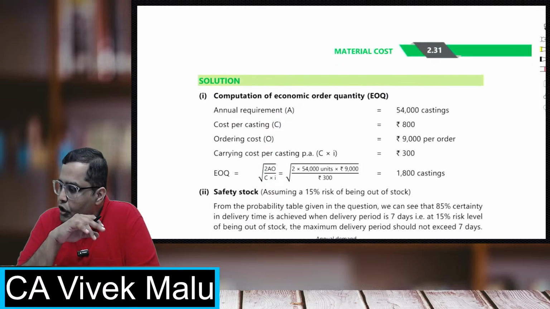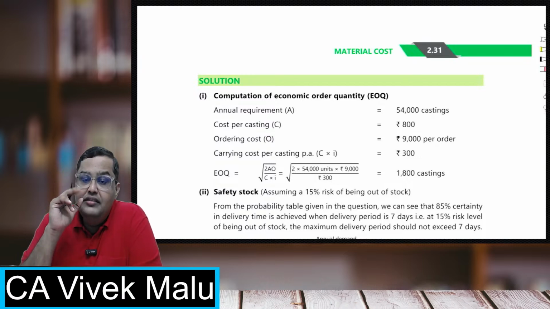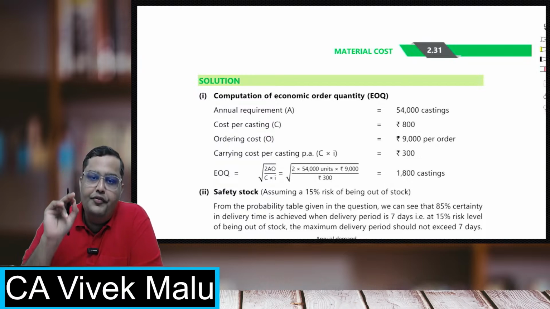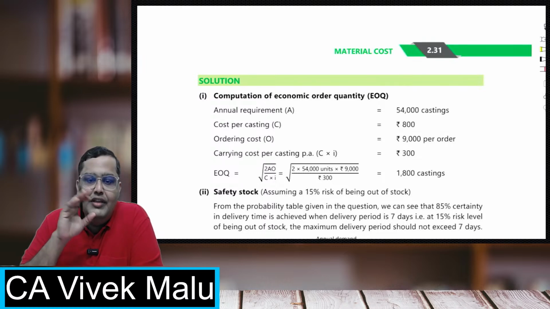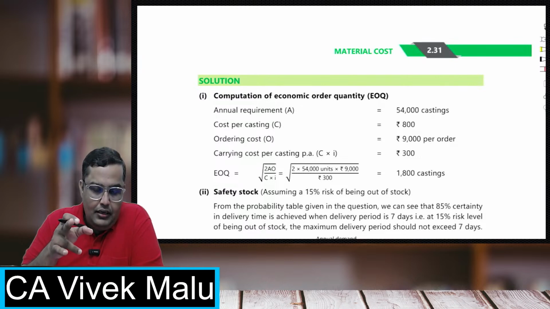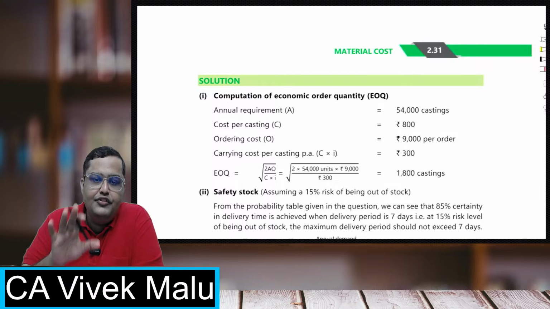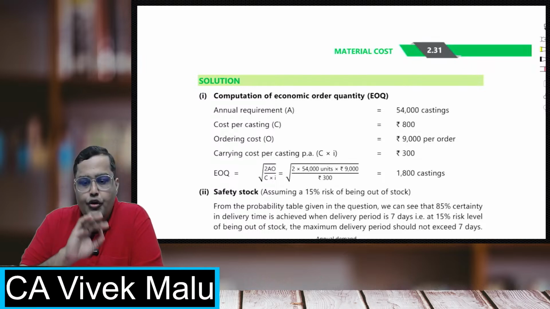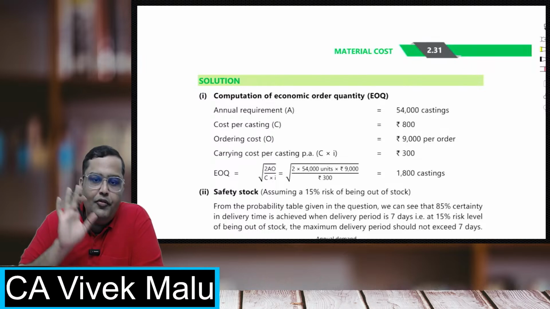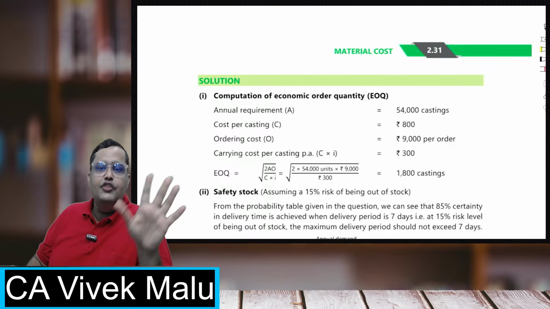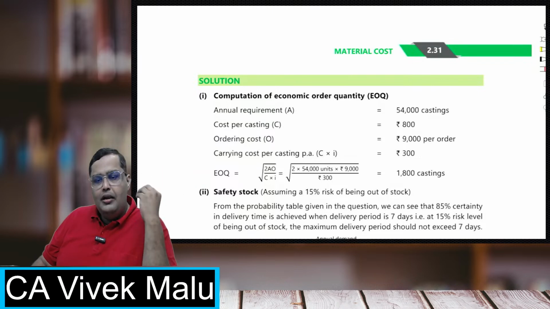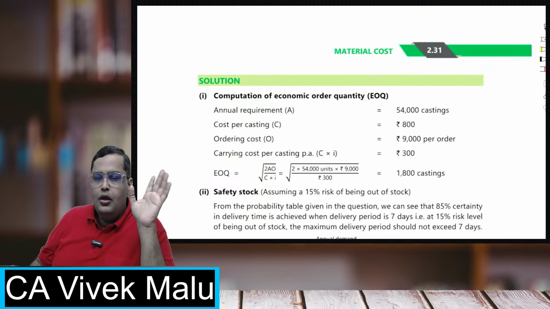One query I have got: the weightage of this chapter. The weightage of this chapter is between 10 to 15 marks. 10 marks compulsory. Sometimes they ask you 5 plus 5, sometimes 5 plus 10, but in maximum cases I have seen a 10 marks question. So you can 100% assume 10 marks of the paper from this chapter. 10 marks, very easy. You can easily secure 10 out of 10. So 10 marks is for sure from this chapter.